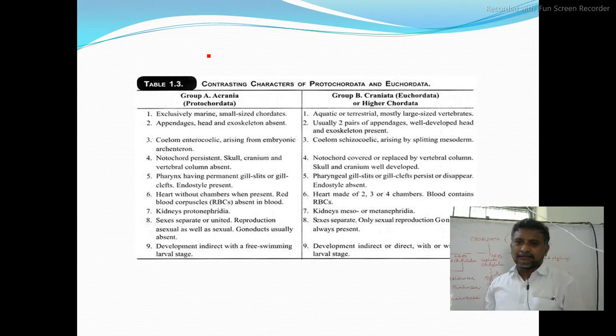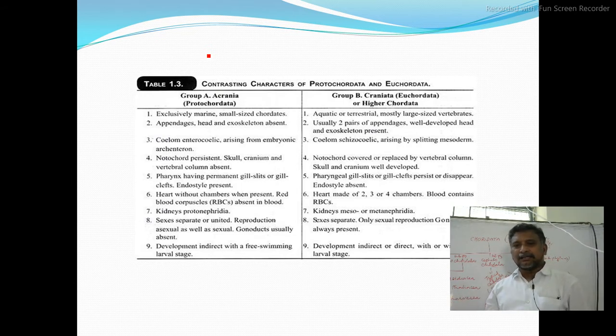Enterocoelomic manner. There is no schizocoelic method of coelom formation in chordates, because the schizocoelic method will be present in annelids, arthropods and molluscs only. From echinodermata onwards, that is echinodermata, hemichordata and chordata, all organisms have enterocoelomic coelom only. Now in protochordata, the notochord is persistent, and the skull, cranium and vertebral column are absent.